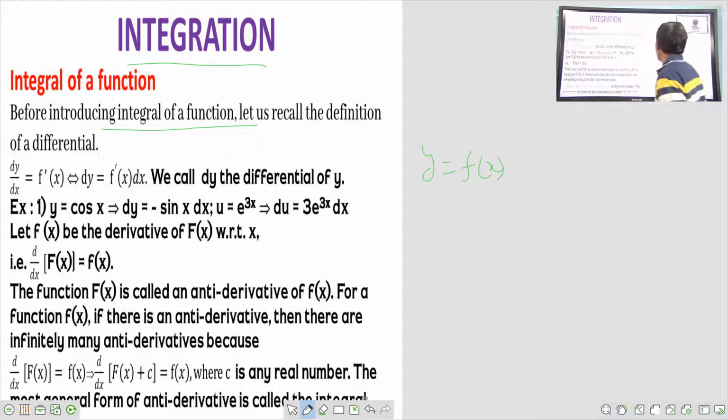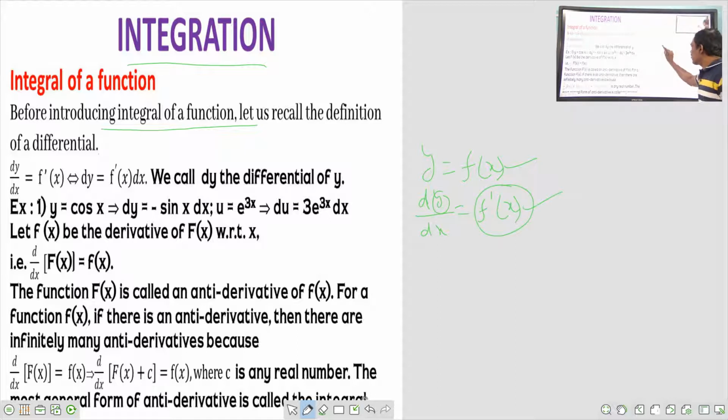What is the derivative of y with respect to x? dy by dx is equal to what we call f dash x. Our given function is f of x, which I am assuming as y. So differentiate the given function with respect to x: dy by dx is equal to f dash x. That's why the derivative of the given function f of x is f dash x.